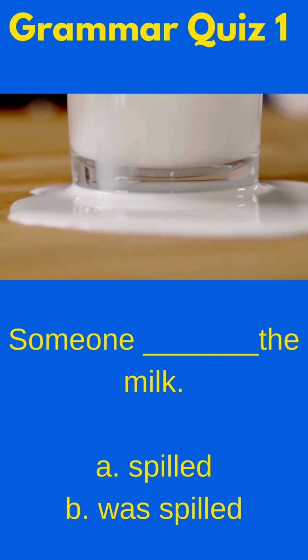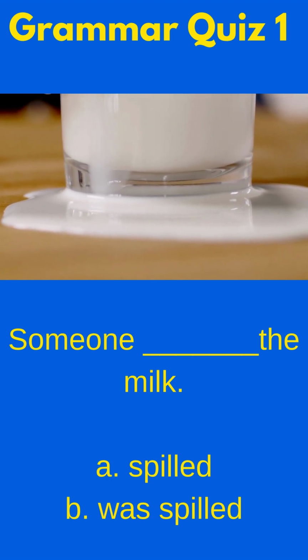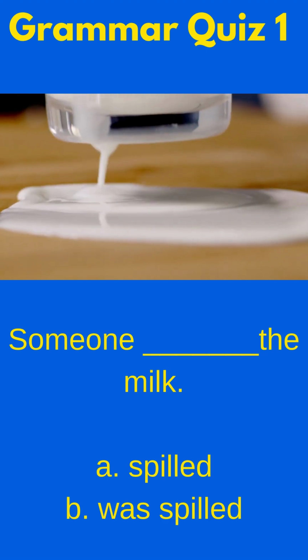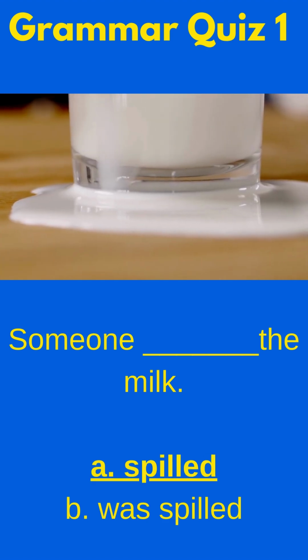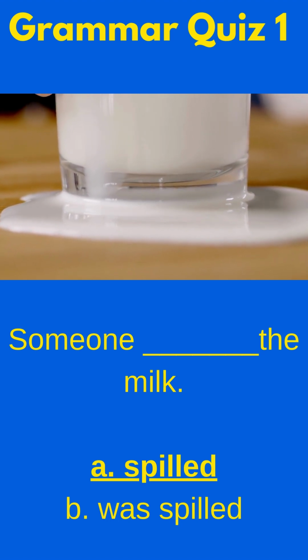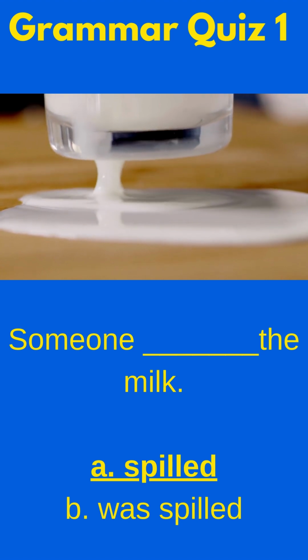Can you fill in the blank with the correct form of the verb? Someone blank the milk. The correct answer is spilled. In this situation, I need the active form of the verb and the past simple, which is spilled.